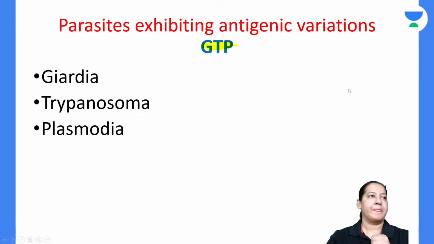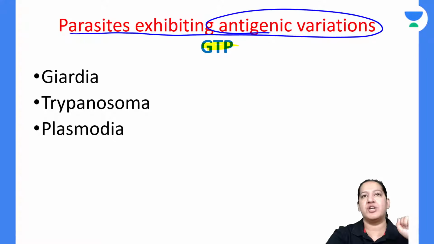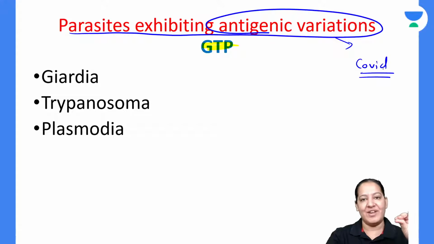Start the mnemonics now. Tell me the name of the parasites which show antigenic variation. You know what is antigenic variation? Like the COVID virus nowadays, that is the best example I can give here. The COVID virus is showing antigenic variation. It is changing its antigen every few days, every few months. So we are preparing a vaccine against one variant, but after a few days the virus changes its antigen and a new variant comes. So it also occurs in a few parasites, not all.